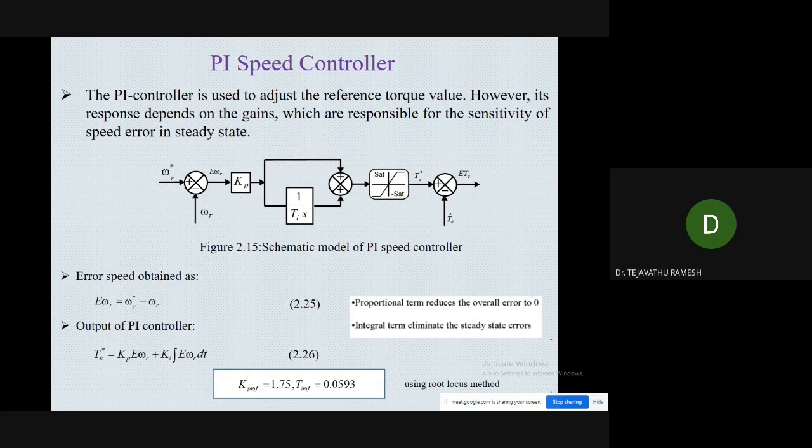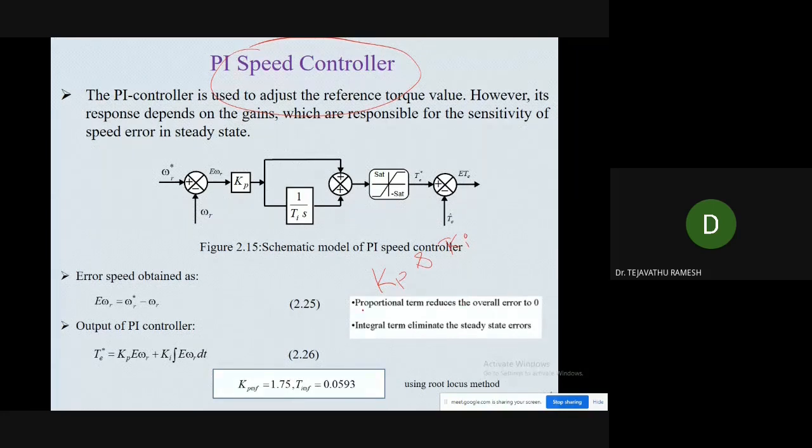As I said in the circuit diagram, we need a speed controller. In the speed controller, we have taken a PI controller. When taking a PI controller, we need to know the KP and KI gain values. Here the KP and KI gain values have been tuned using the root locus method.